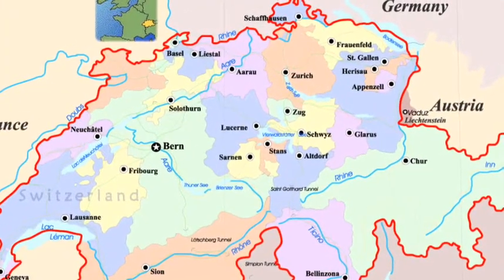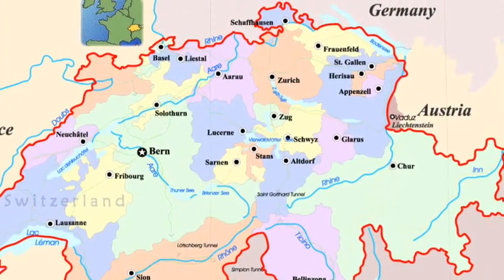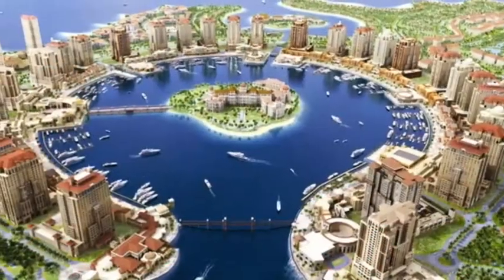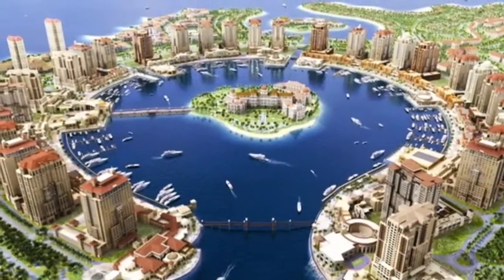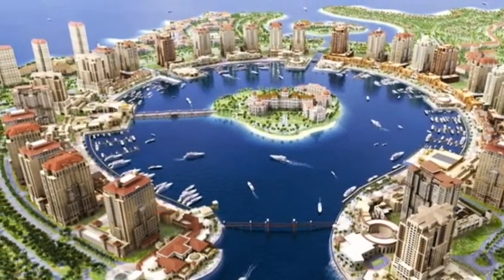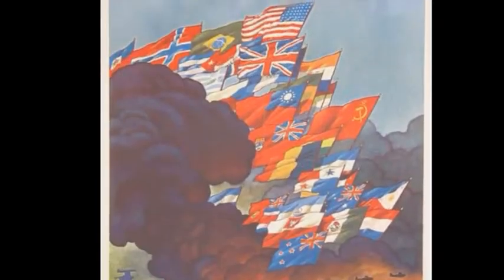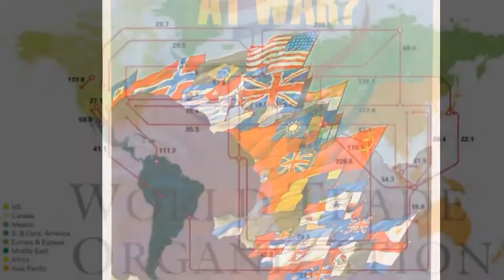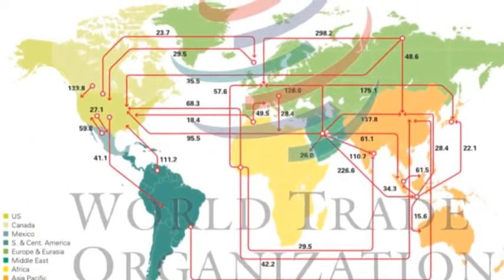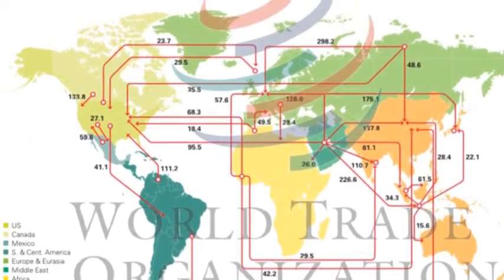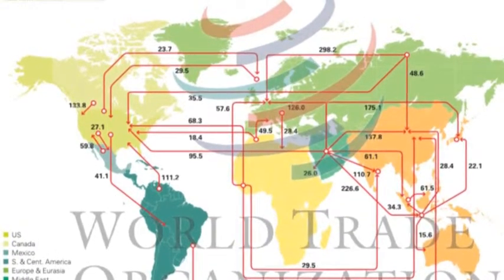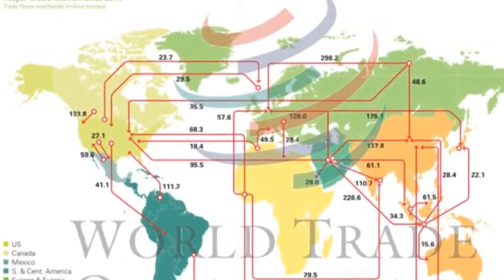Switzerland is a landlocked country in Western Europe. It is one of the richest countries in the world, and it has constantly ranked high for its quality of life. It is known for its history of being neutral during war times. It is home to many international organizations like the World Trade Organization, but it is not a member of the European Union.